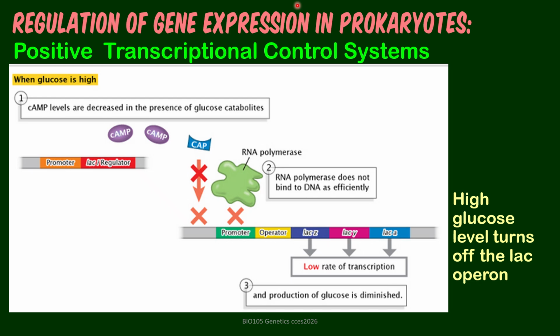So as a consequence of no binding of the cAMP-CAP to the sequence before the promoter, there is an inefficient RNA polymerase binding to the promoter, although it still binds, but at a very low frequency, as well as it can do its job in a very slow manner. It's a low rate of transcription, and that means it will lead to diminishing production of glucose. And that will last as long as there is enough supply of glucose to power the cell's activities.